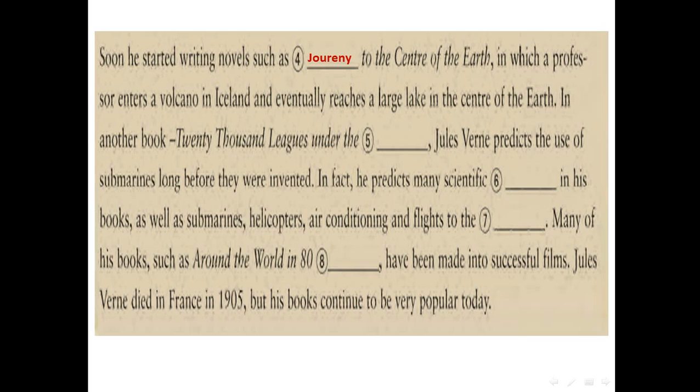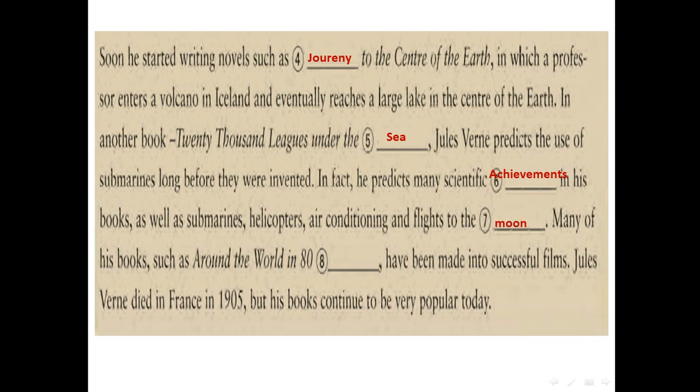In another book, 20,000 Leagues Under the Sea, Jules Verne predicts the use of submarines long before they were invented. In fact, he predicts many scientific achievements in his books, as well as submarines, helicopters, air conditioning, and flights to the moon.